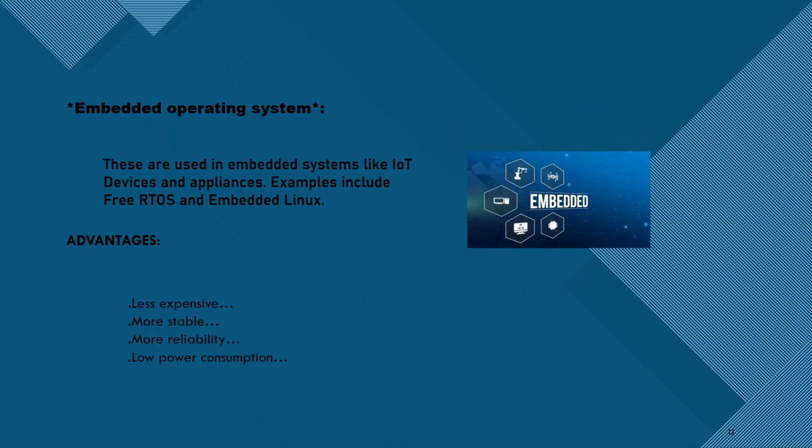Embedded operating system. An embedded operating system is a specialized operating system designed to perform a specific task for a device that is not a computer. The main job of an embedded OS is to run the code that allows the device to do its job. These are used in embedded systems like IoT devices and appliances. Examples include FreeRTOS and embedded Linux. The advantages of embedded operating systems are less expensive, more stable, more reliability, low power consumption.